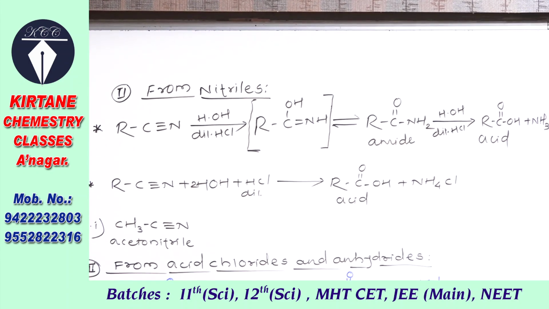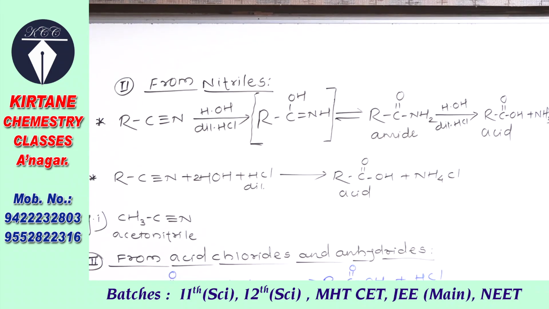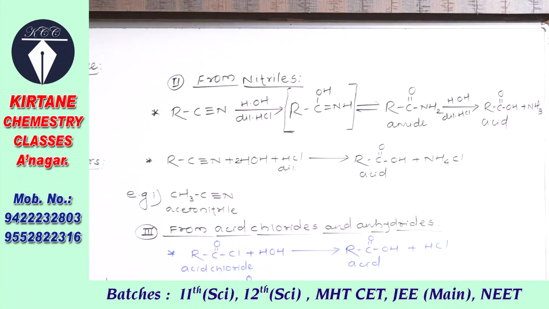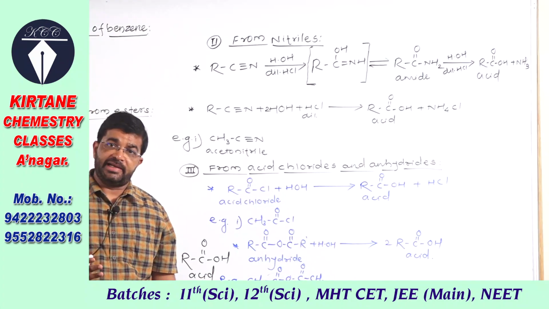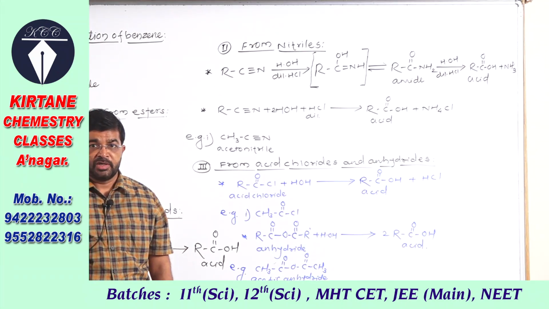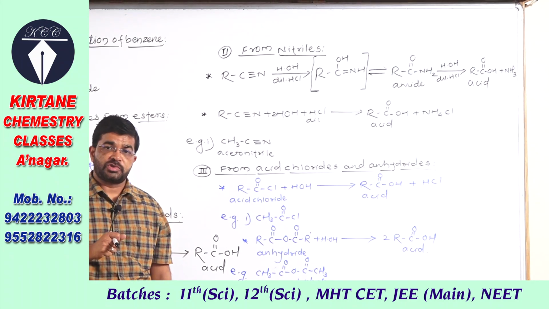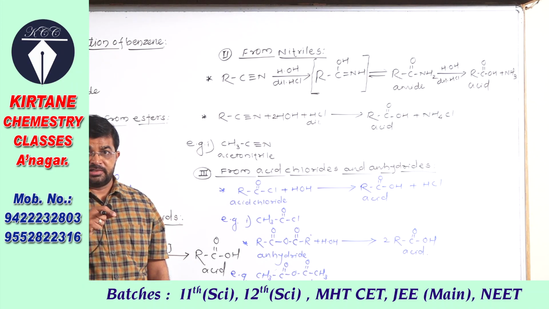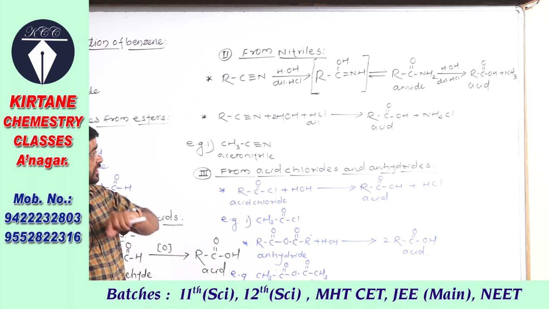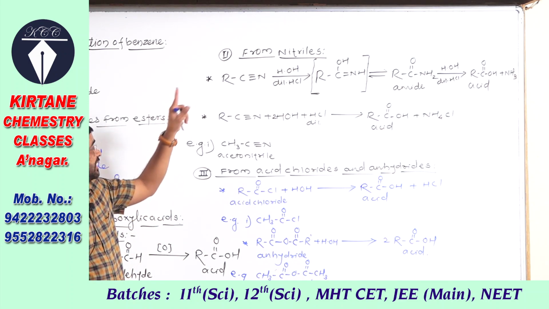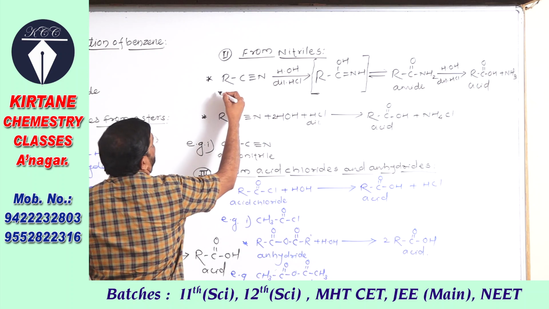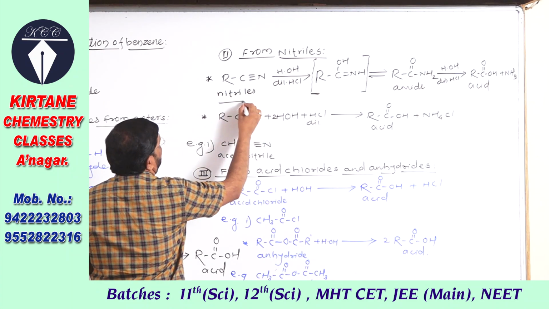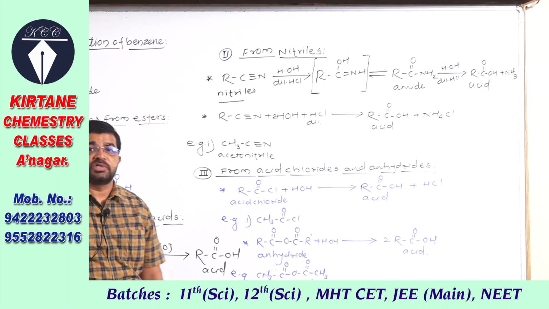Preparation of carboxylic acid from nitriles, from cyanides. So cyanides are the compound which are used to prepare aldehyde by Stephen reaction. We have studied preparation of ketones by adding the Grignard's reagent into cyanide, they give ketone. And again here cyanides or nitriles used to prepare carboxylic acid.